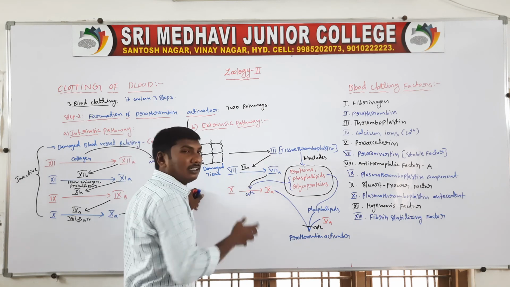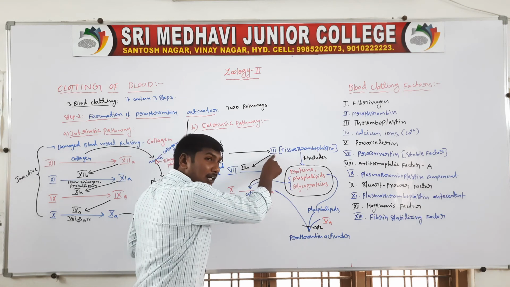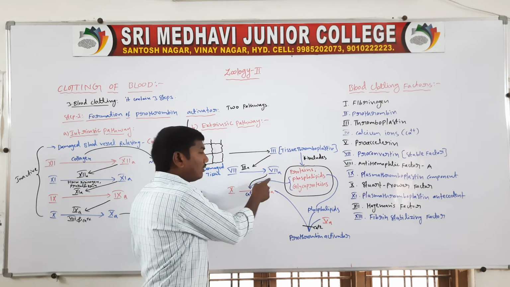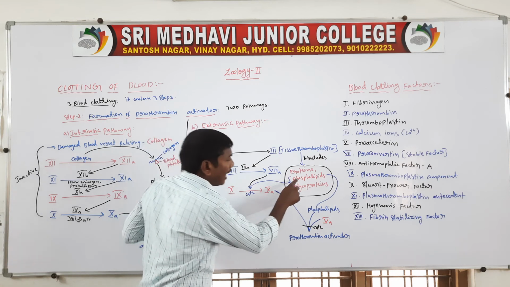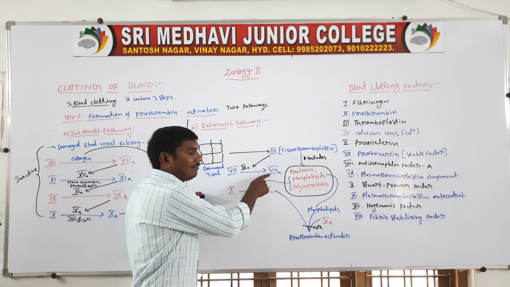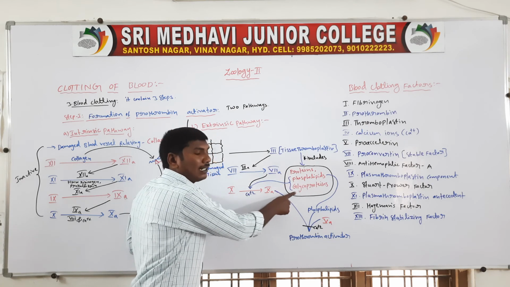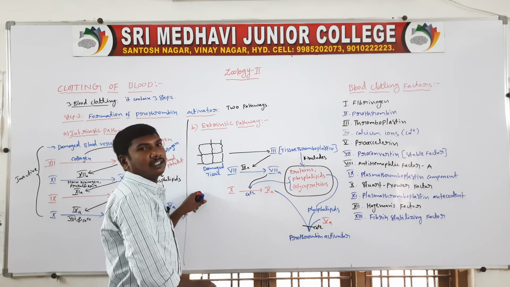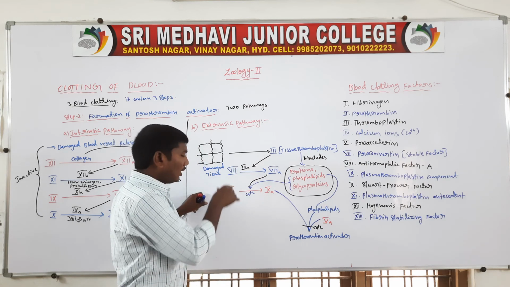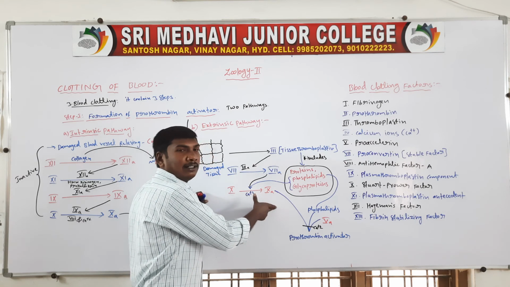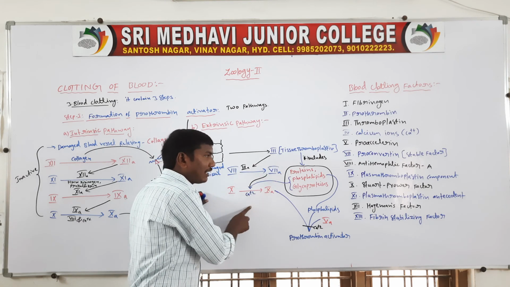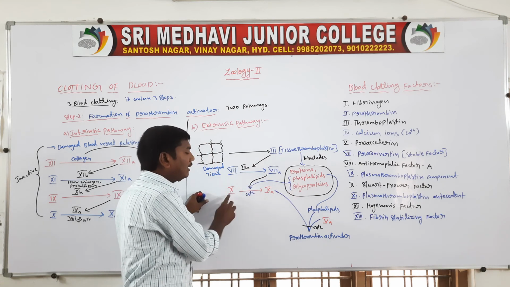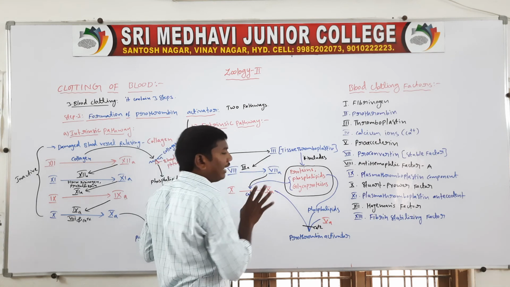The 7th factor is in the inactive state. The active 7th factor, phospholipids and glycoproteins, these three, convert the inactive 10th factor to the active 10th factor, in the presence of calcium ions. They all combine, and the inactive 10th factor is converted into the active 10th factor.